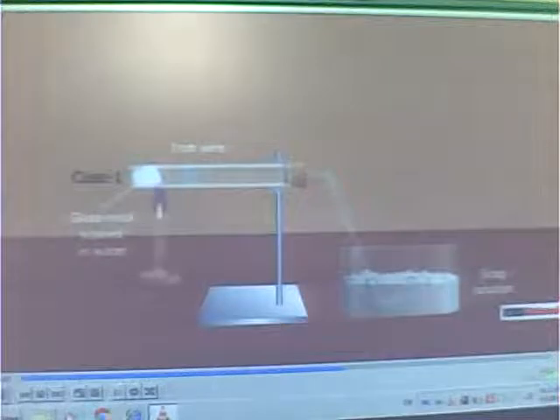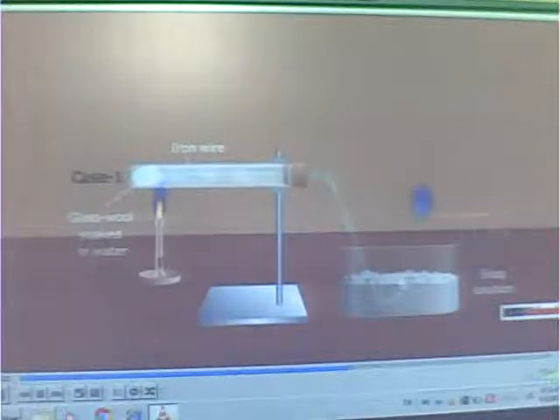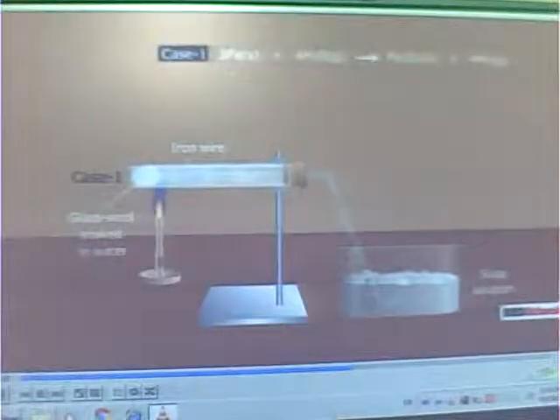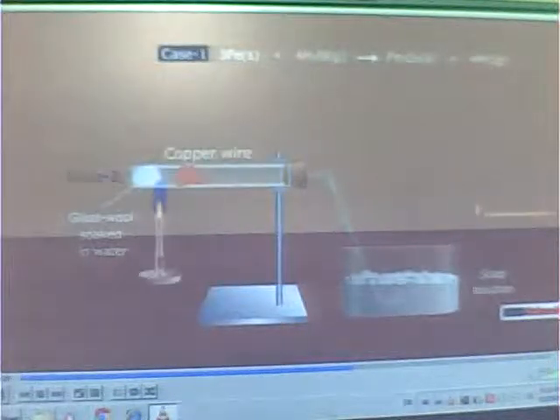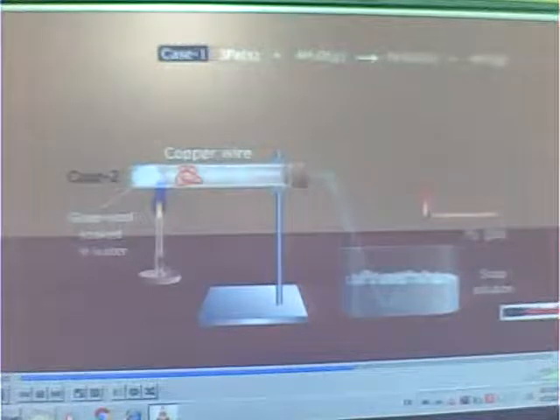In case 1, take a hard glass test tube soaked in water. Now put iron wire and heat the test tube. Iron reacts with the steam. Gas evolves. Bring a burning matchstick, it burns with a pop. We conclude that hot iron reacts with steam to produce hydrogen gas. In case 2, repeat the experiment with copper, hydrogen gas is not produced.